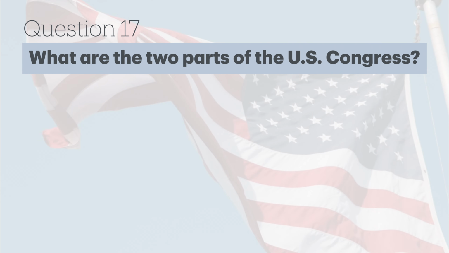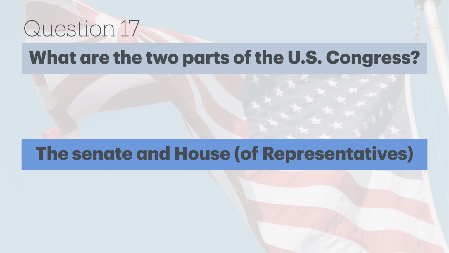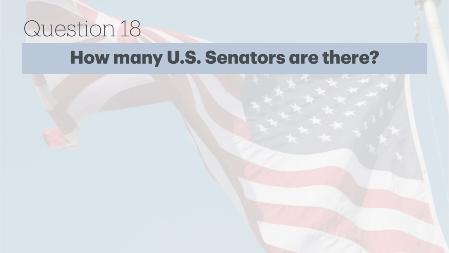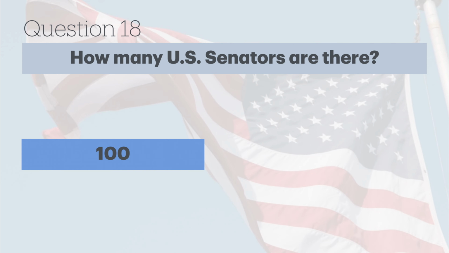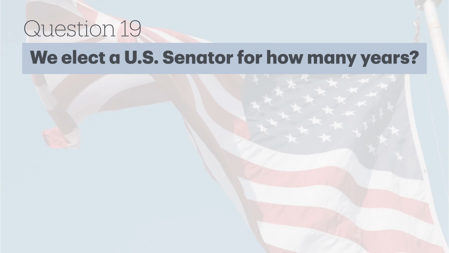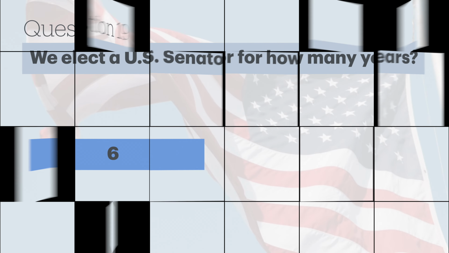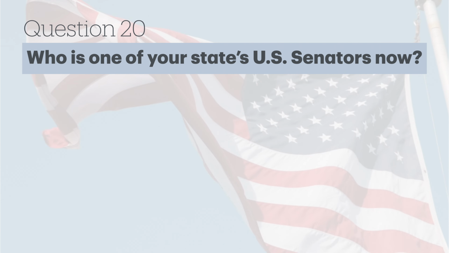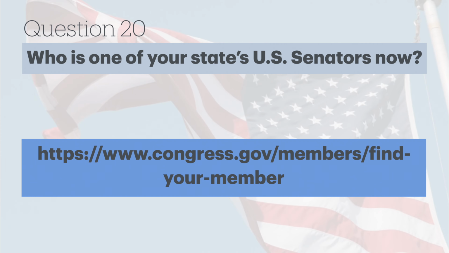What are the 2 parts of the U.S. Congress? The Senate and House of Representatives. How many U.S. senators are there? 100. We elect a U.S. senator for how many years? 6. Who is one of your state's U.S. senators now? Answers will vary.